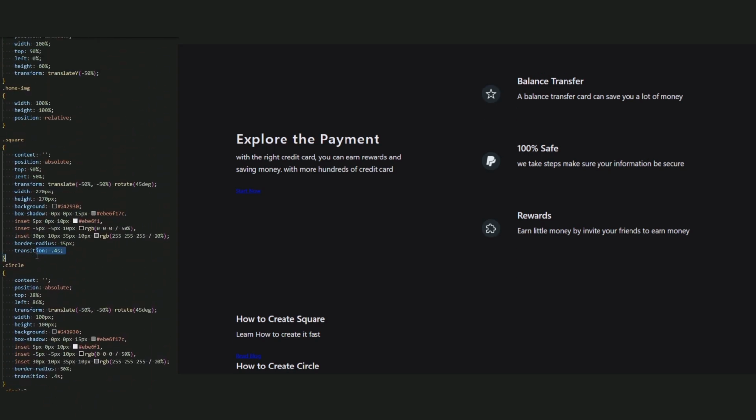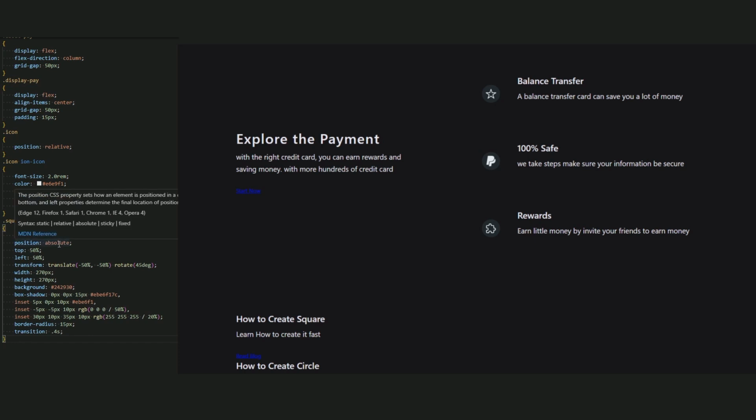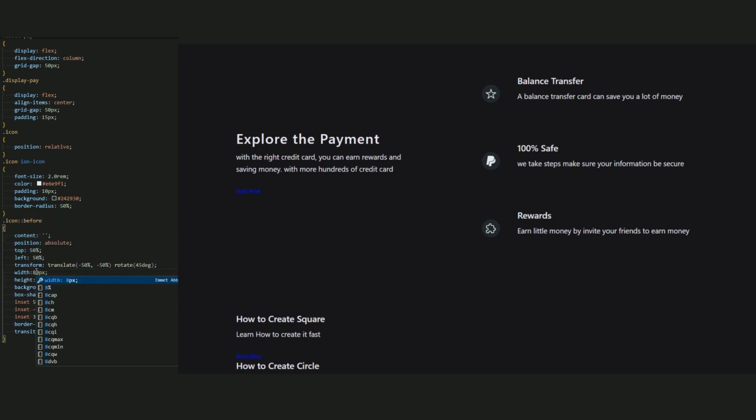So come back to the square style that we created here. Now copy it and paste it. Okay, I paste it here. Now let's change the name to icon before. Okay, for width and height be 80 pixels. Everything is good. Very nice.